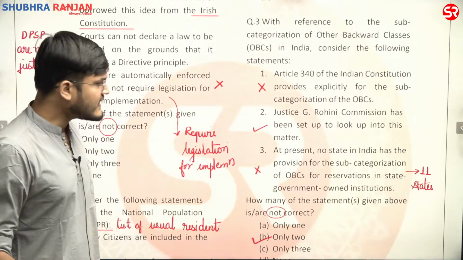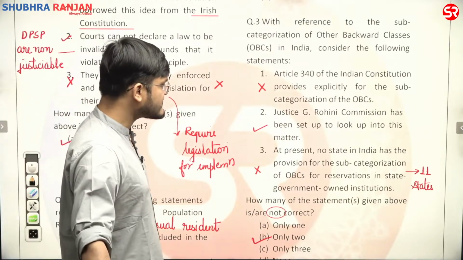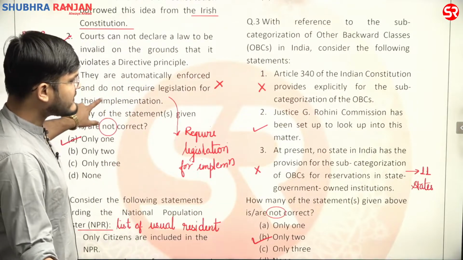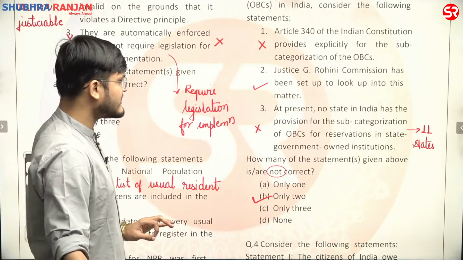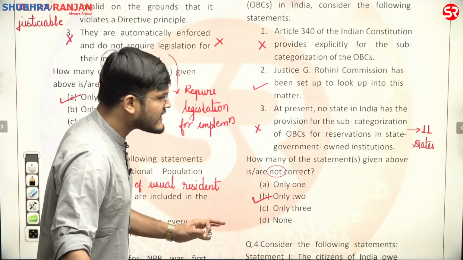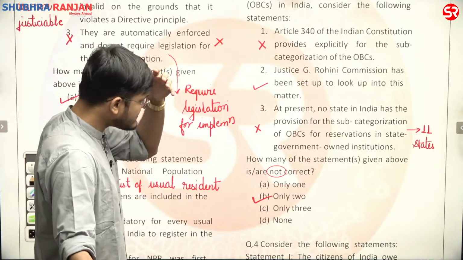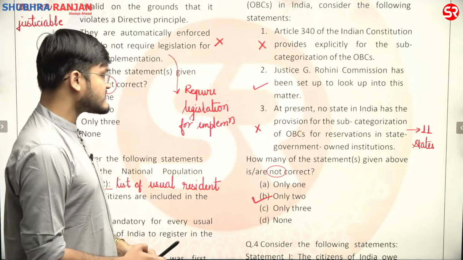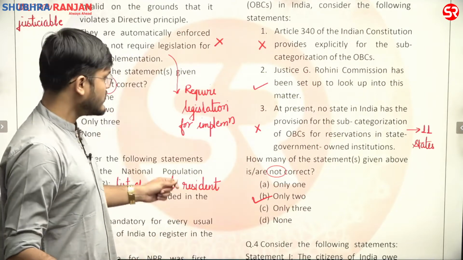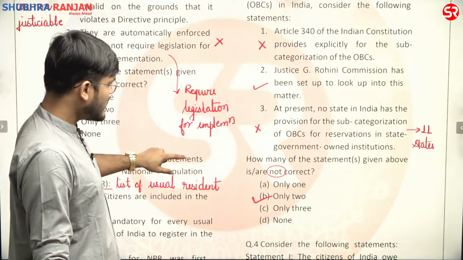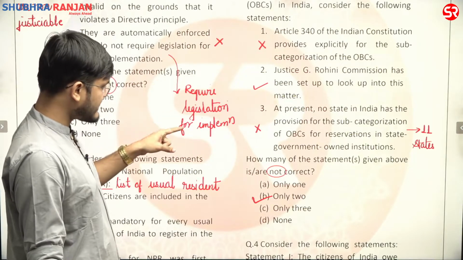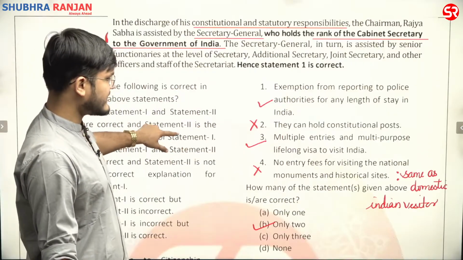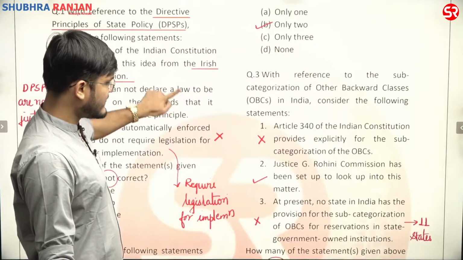Second statement, Justice G. Rohini Commission has been set up to look into this matter. Yes, second statement is correct. And third is, at present, no state in India has provision for subcategorization of OBC for reservations in state government owned institutions. But in 11 states, this subcategorization of OBC has been done. So first and third statements are wrong. Second statement is correct. They are asking about the not correct statement, so only 2 would be the right answer, dear friends.